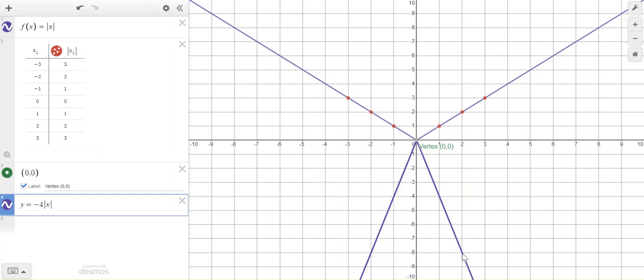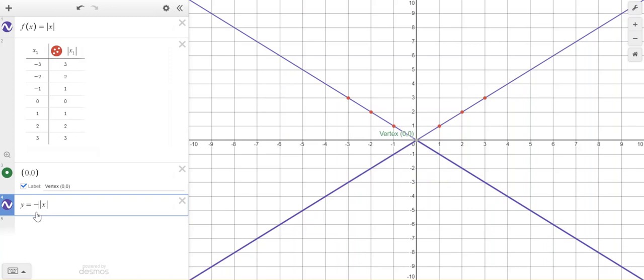I have another point right there. So that's showing me that if it's negative, my absolute value is upside down. The same thing would happen if I just put a negative in front. Notice that's the same as negative 1. Down 1, right 1, down 1, right 1.